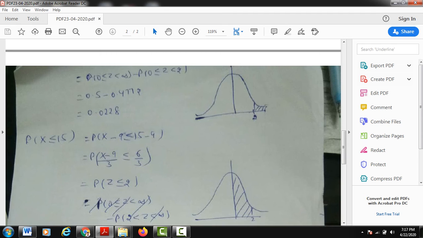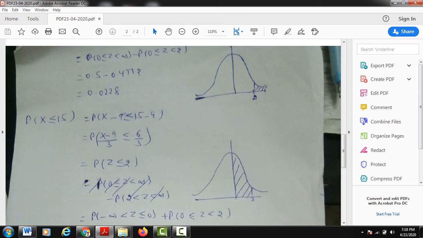So this will be 0.5 minus the table value. Students, you know very well how to see it. The probability 0 less than or equal to z less than or equal to 2 is 0.4772, and on calculation we get the answer as 0.0228. Please verify this calculation.